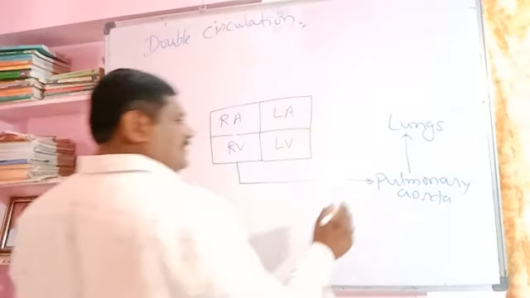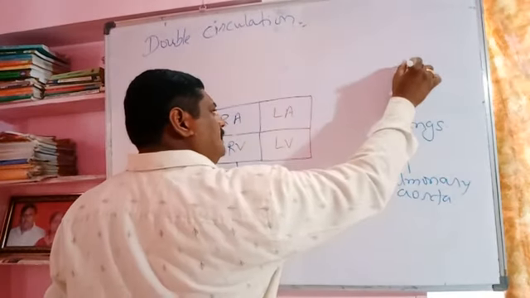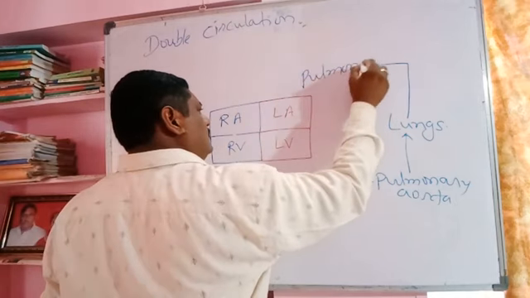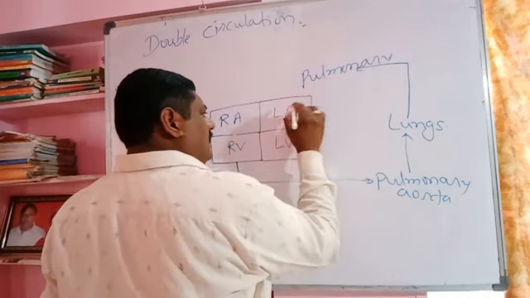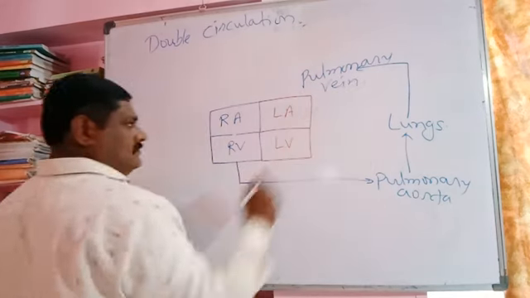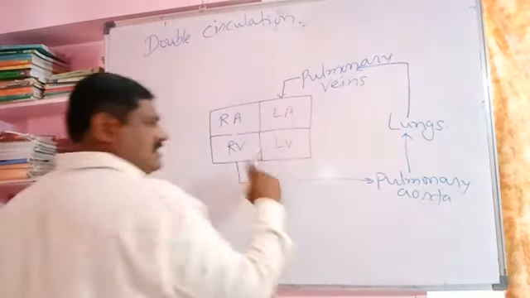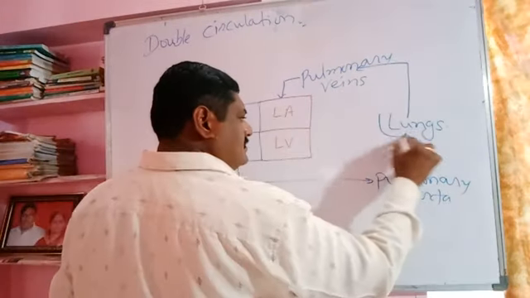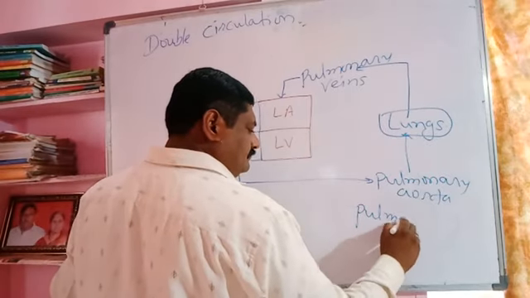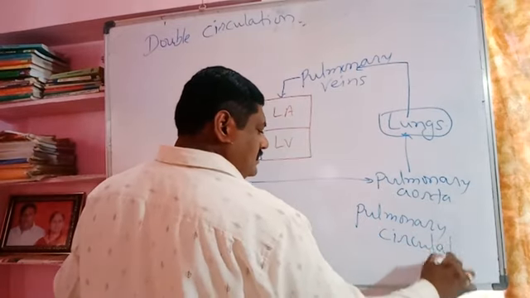The oxygenated blood, with the help of the pulmonary vein, is poured into the left atrium. This type of circulation involving the lungs is called pulmonary circulation.